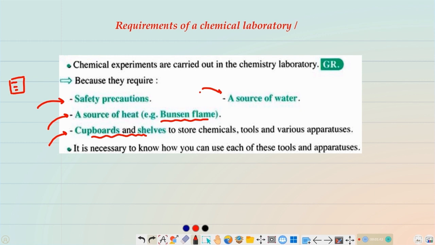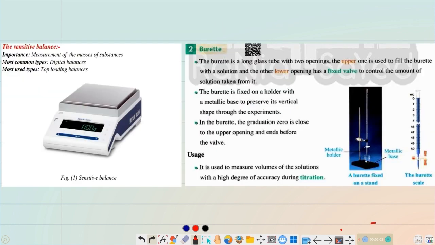Why do we need cupboards or shelves in chemical laboratories? To store things: chemicals, tools, and apparatus. And you must know how to use these tools in your chemistry laboratories.